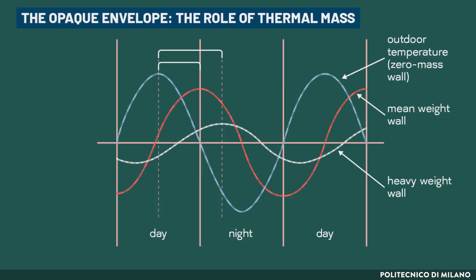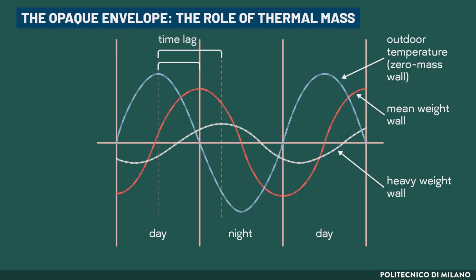This figure shows the profile of indoor and outdoor temperature. The heat flow across a wall is not constant because the outside air temperature changes in a cyclic pattern throughout the course of the day. So the heat capacity also comes into play, and the heat flow through a wall varies over time in different ways depending on the resistance and the specific heat capacity of the material. It can be noted that the actual heat flow curve is delayed behind the zero mass curve by some time. This delay of the peak is defined as time lag and is measured in hours.